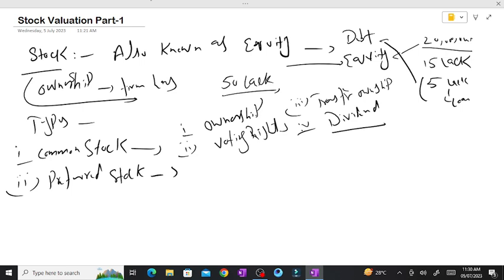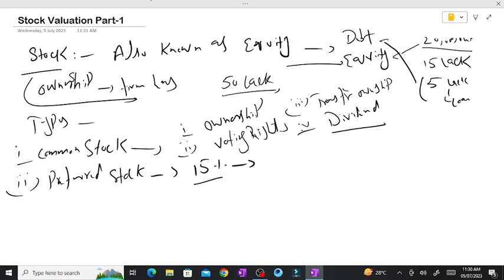For example, if you invest in a company and the company promises to give you 15% on your investment, at the end of the time period you receive that 15%, and you don't have any participation in the company's activities.